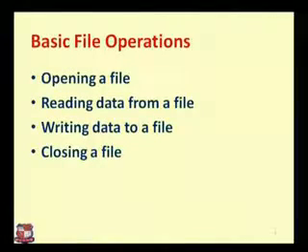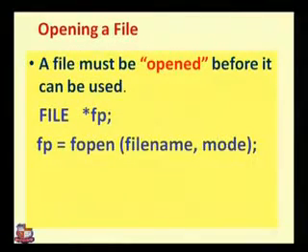Okay, and we have to allocate a pointer to the file also. Then in opening a file, a file must be open before it can be used. So we have a syntax where FILE, F-I-L-E, is a keyword which defines that whatever variable I am defining can be a file format. Then the asterisk sign with FP: by using an asterisk sign, we know that FP is a pointer.